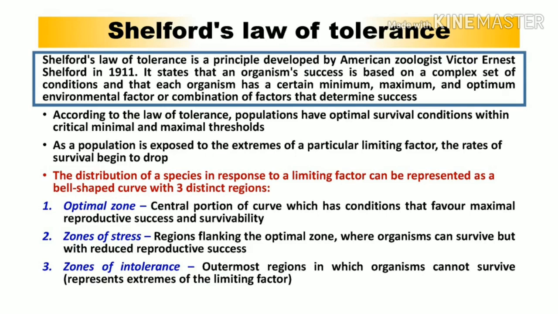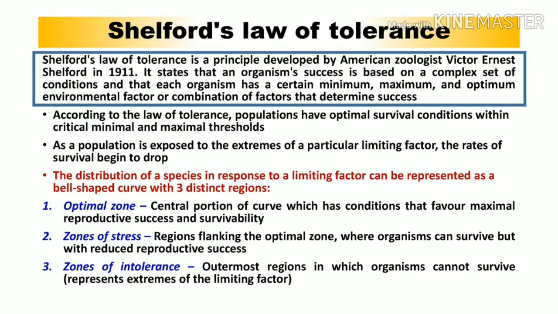So what is this optimum zone? It is the central portion of the curve, which has conditions that favor maximal reproductive success and survivability. You get this optimum zone in the middle of the bell-shaped curve, and it favors maximum reproduction as well as providing maximum survival possibility. So maximum growth, maximum survival probability and the most efficient reproductive success you get in the optimum zone or optimum region.